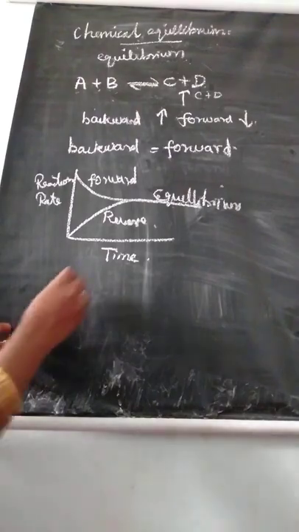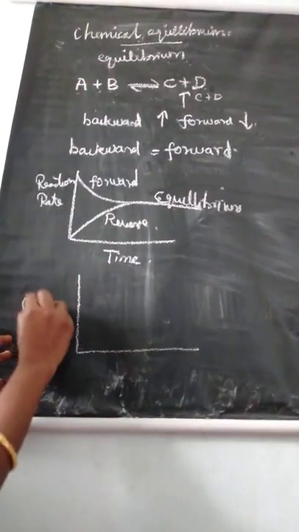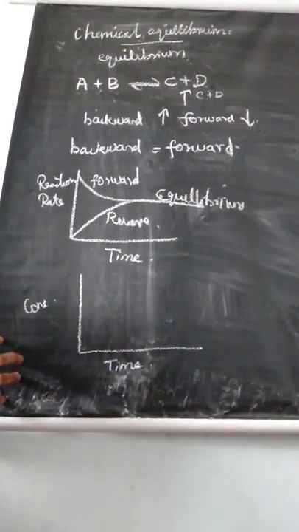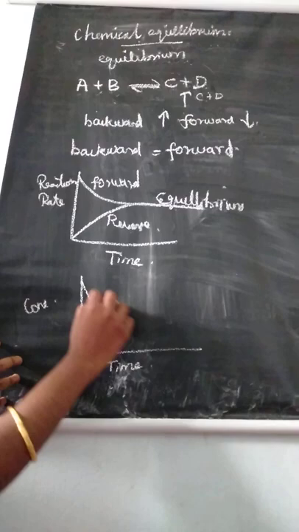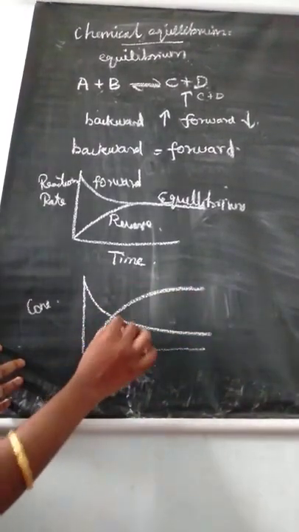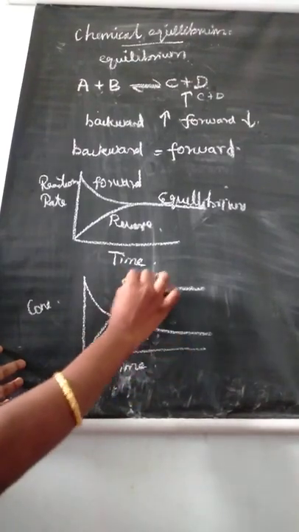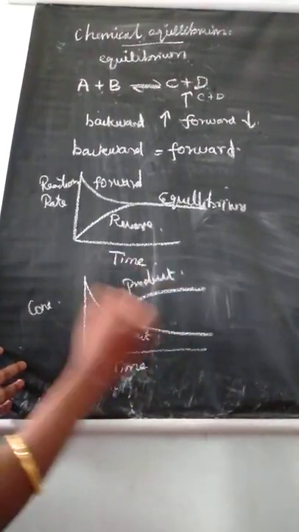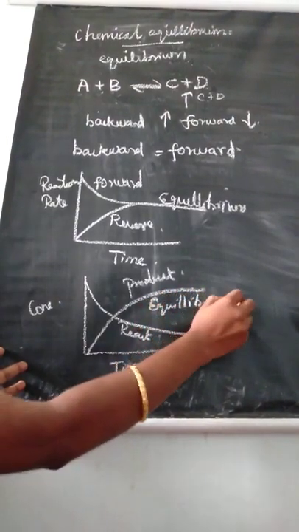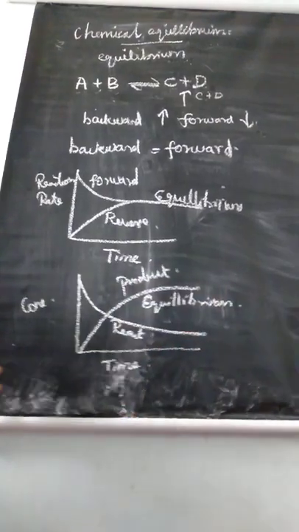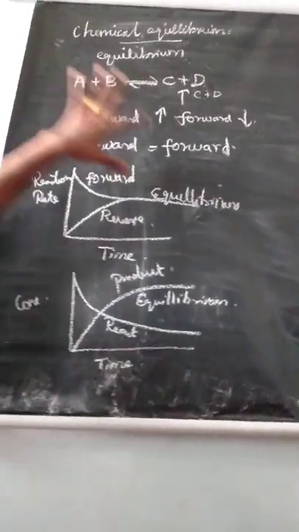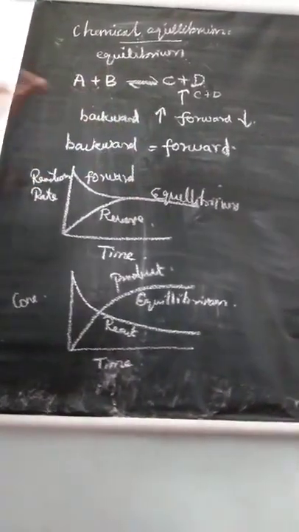Understand? In the same way you can draw one more graph between concentration and time. This is the reactant molecules and this is the product molecules. Here also there is no change at equilibrium. So chemical equilibrium means, this is the definition: both forward and backward reaction rates become equal. Understand?